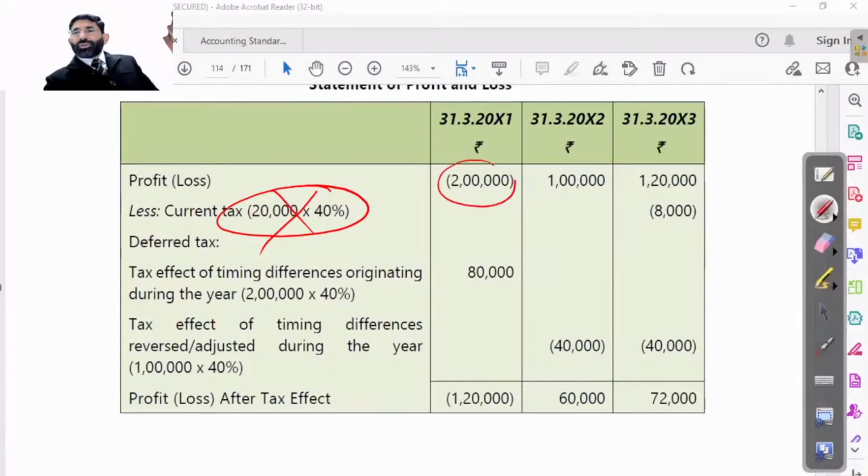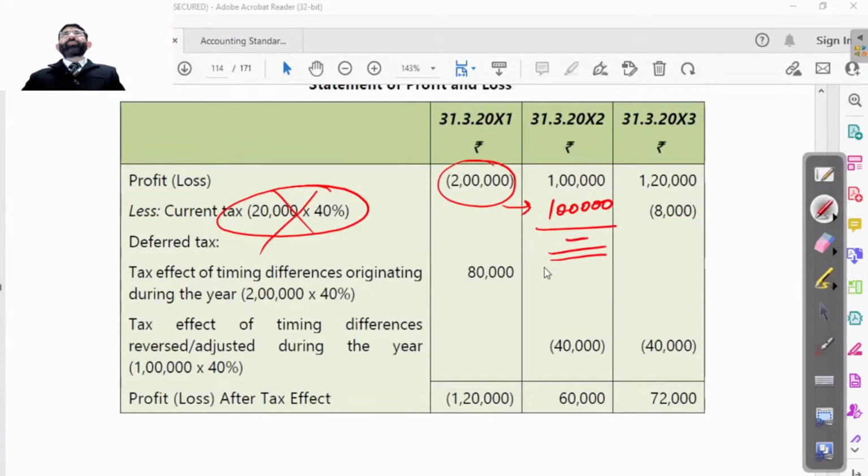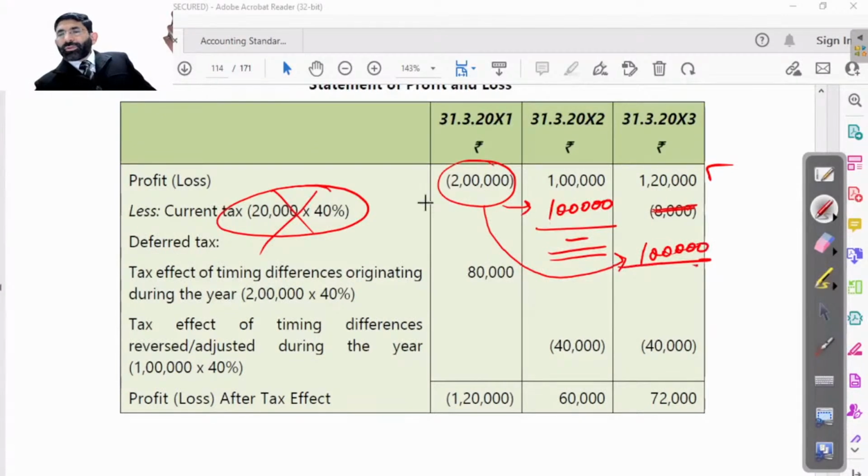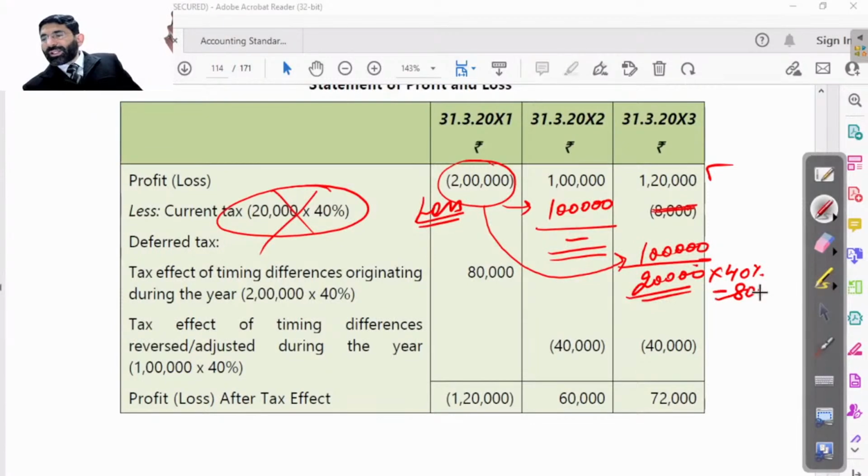Actually, our loss is 2 lakh, which is to be carried forward to the next year. So out of this 2 lakh, 1 lakh will be adjusted in the next year, so there will be nil profit. Hence, there will be no taxation in the next year. Don't write it. Out of this 1 lakh 20,000, 1 lakh is already adjusted. 1 lakh will be adjusted in the next year, because this is a loss which will be given as a benefit to the next years. So 20,000 will be remaining, on which tax will be paid at the rate of 40%. So only 8,000 tax will be paid in the next year.